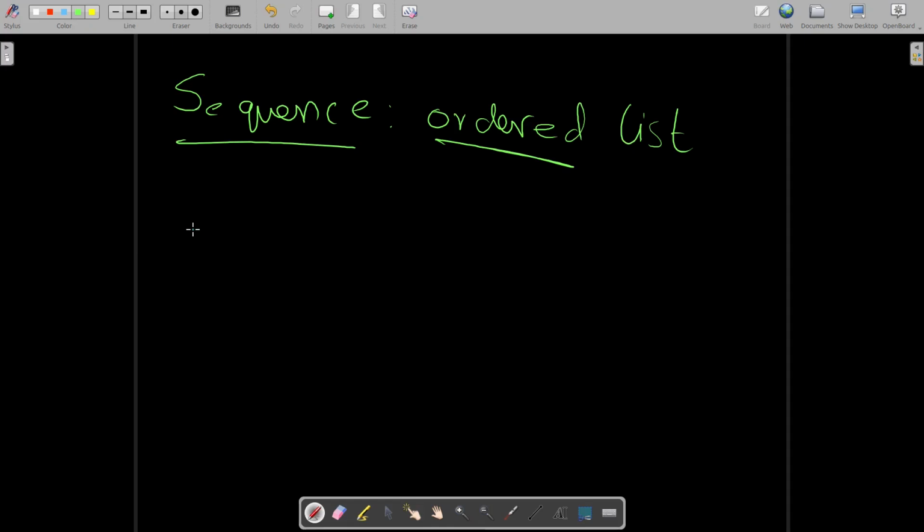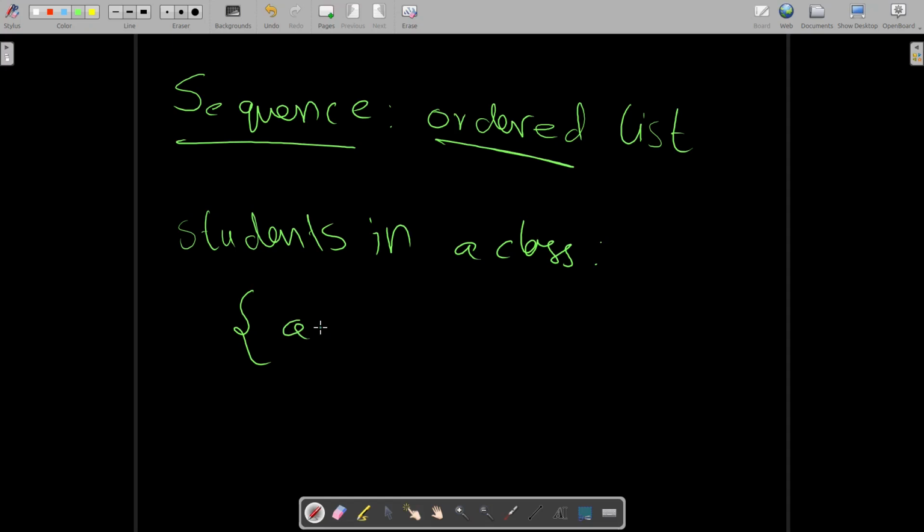Now to give you an example, let's take students in a class. The students in a class are, for example, in a hypothetical situation, the first student is named A, the second student is B, then C, and the fourth student is D, and so forth, right? Now this is a sequence of students in a classroom.